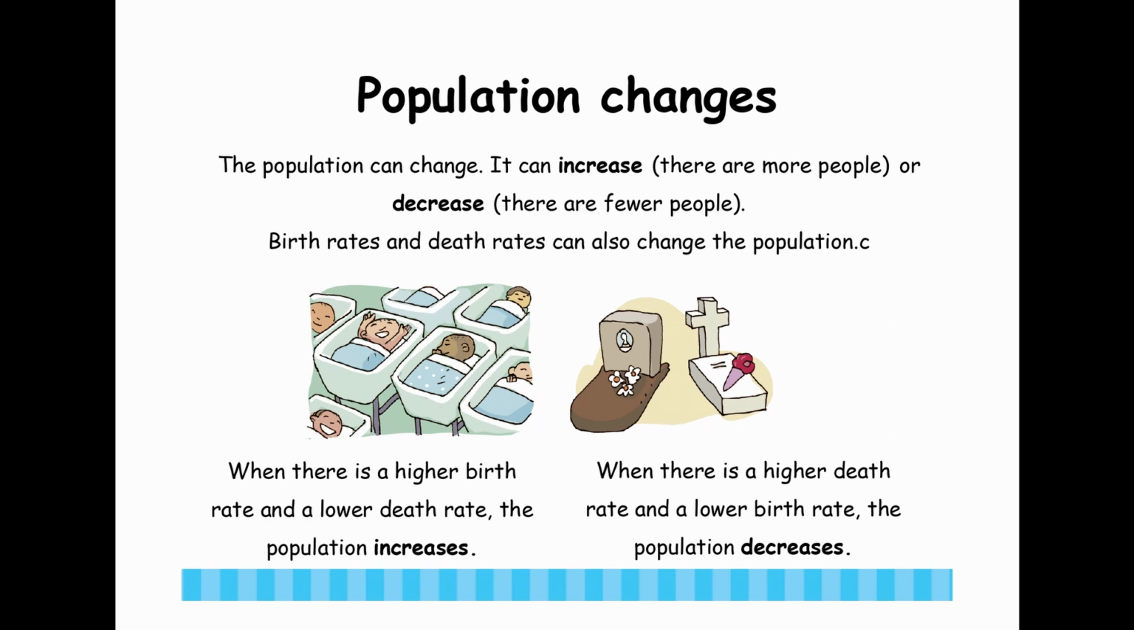The population can change. It can increase, there are more people, or decrease, there are fewer people. Birth rates and death rates can also change the population. When there is a higher birth rate and a lower death rate, the population increases. When there is a higher death rate and a lower birth rate, the population decreases.